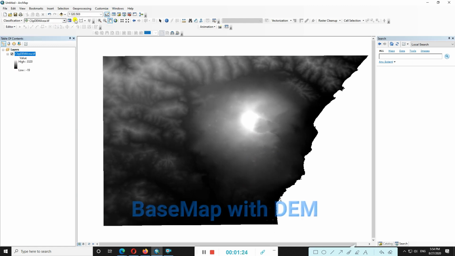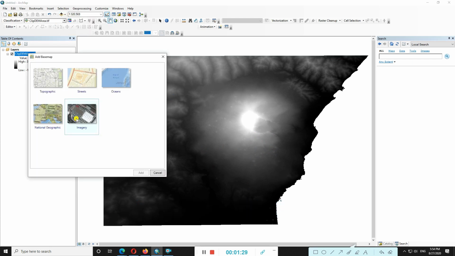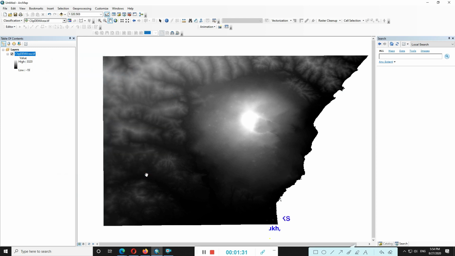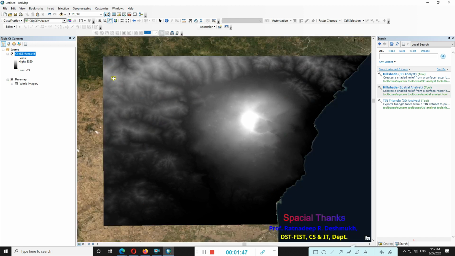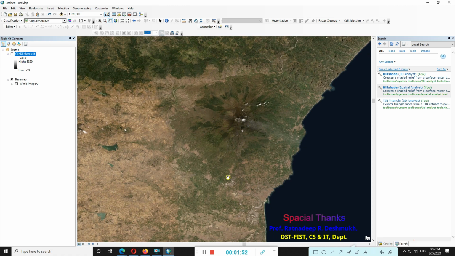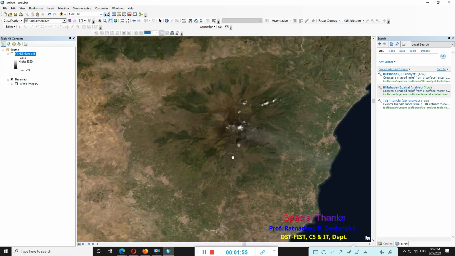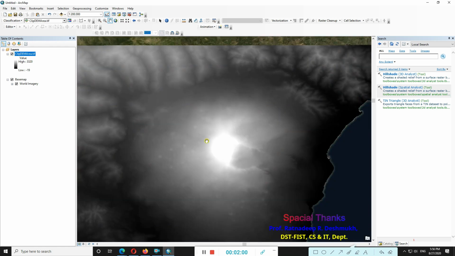I am adding here a base map also, so you can see which place has that data. This imagery requires a little bit of time, so take patience. Just adding here the base map. You can look here at the exact location where I am doing the practical. You can look here, it is a volcano, an active volcano. So I am downloading this DEM data.